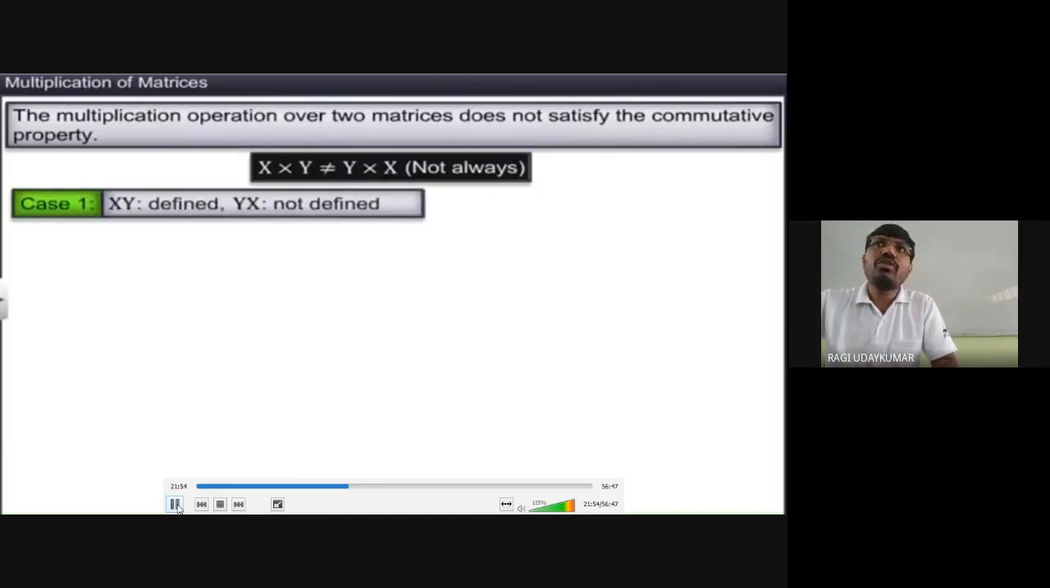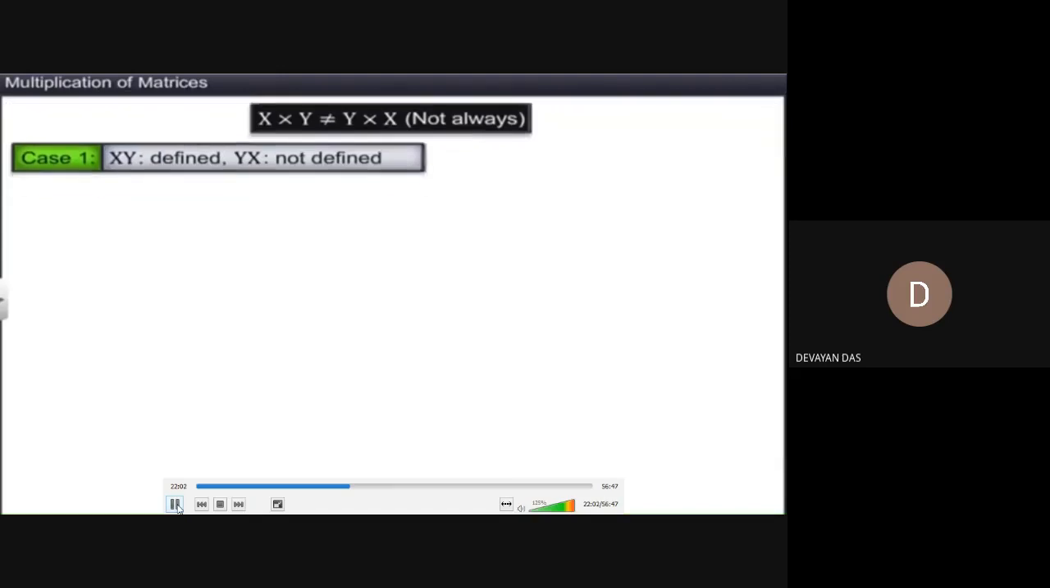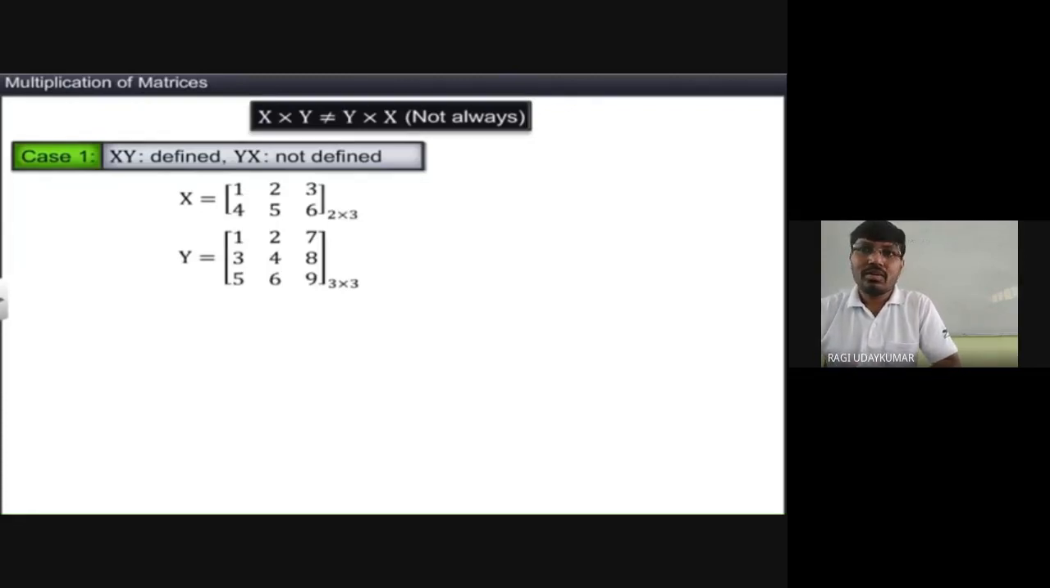Sometimes multiplication is only possible one way. So xy is defined, sometimes yx is not defined. Why? Because consider the first matrix, x, as a 2 by 3 matrix and the second matrix as 3 by 2. Okay, instead of 3 by 2, let me take 3 by 4. Suppose the first matrix is 3 by 2 or 2 by 3.